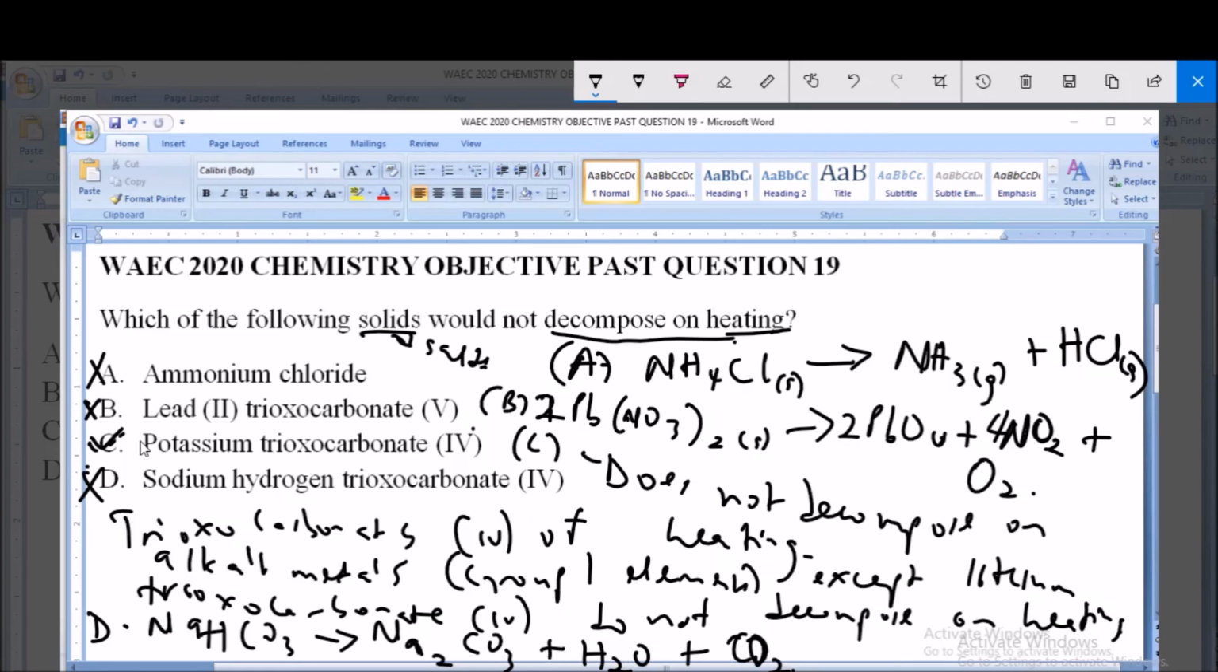So as we have rightly stated, option C, potassium trioxocarbonate(IV), is the solid that does not decompose on heating.